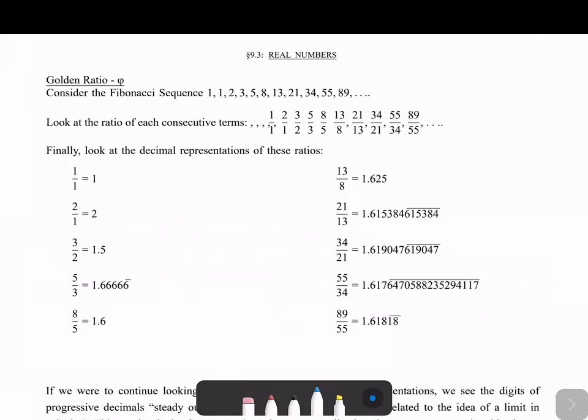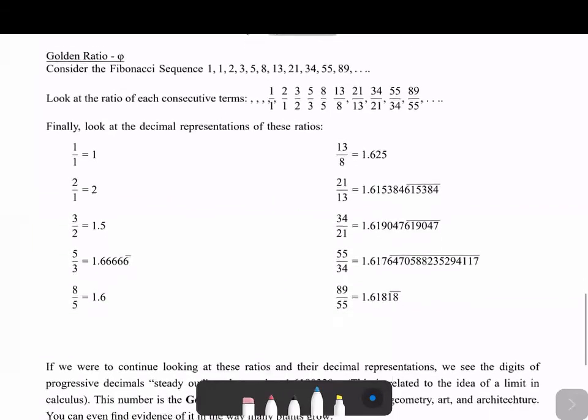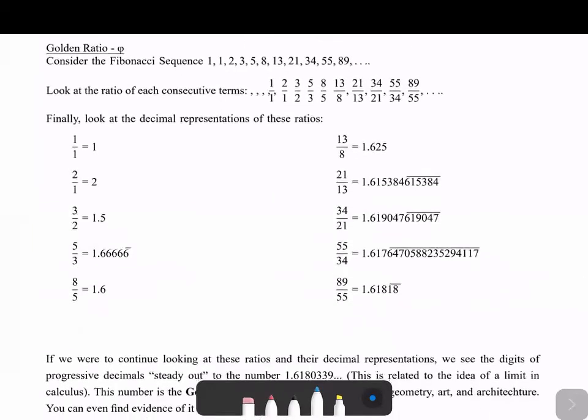And whenever we expand these into decimals, right, whenever we do the implied division that's in every fraction, we get these ratios. So 1/1 is 1, 2/1 is 2, 3/2 is 1.5, 5/3 is 1.6 repeating, 8/5 is 1.6, and we continue and continue to get these really long repeating decimals until we get something that stabilizes.